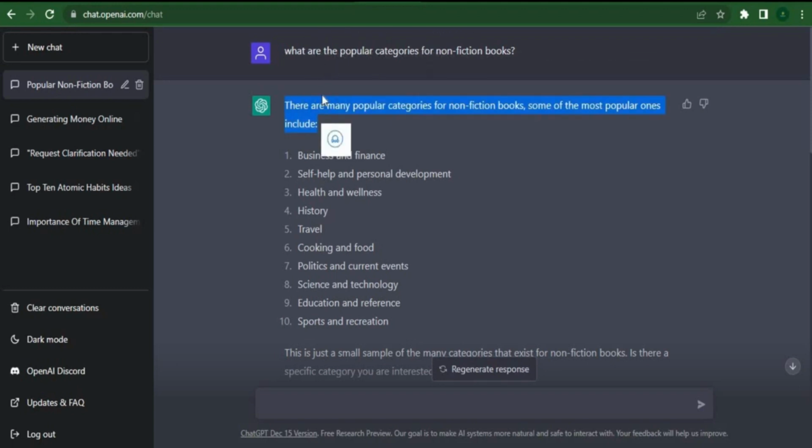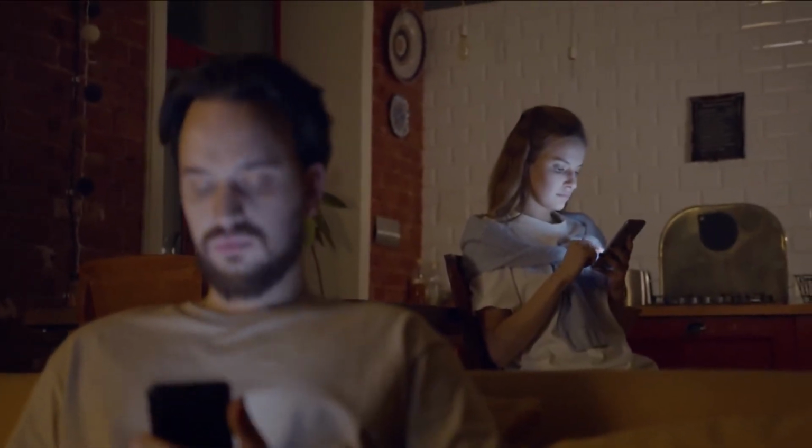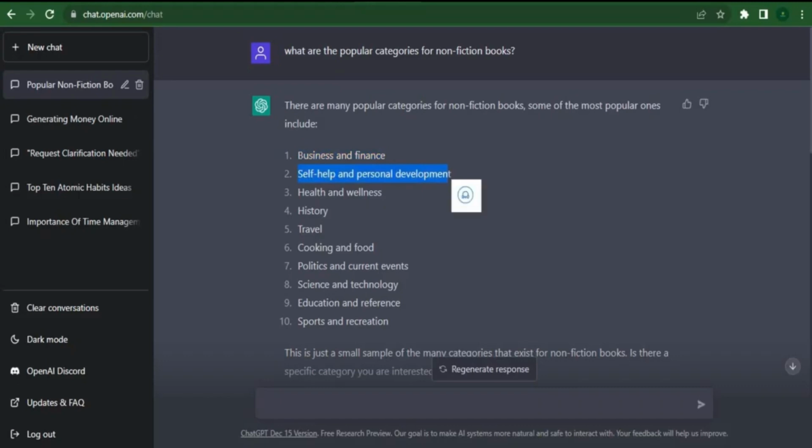I'll just type something like, "What are the popular categories for a nonfiction book?" We want to find out what is popular and what is in demand so that we can find out what people want to buy, and then we make ebooks to meet the demand. ChatGPT responded when I inquired about what the popular categories are for nonfiction books. It would be a waste of time to write a book that no one would want to buy, and you can see that we have a ton of amazing concepts over here, like business and finance, self-help and personal development, history, science and technology, among other topics.